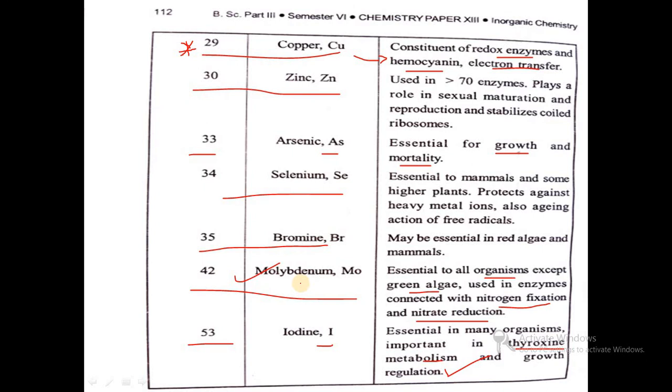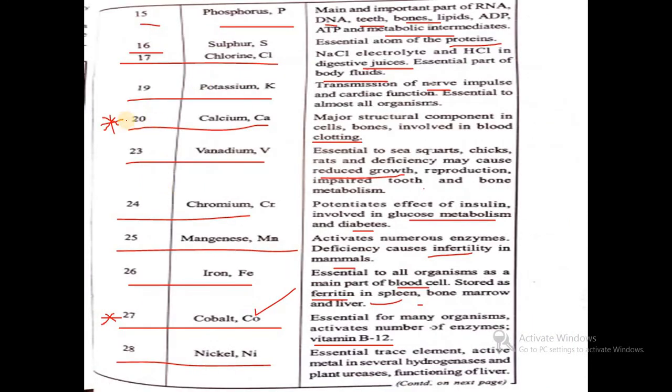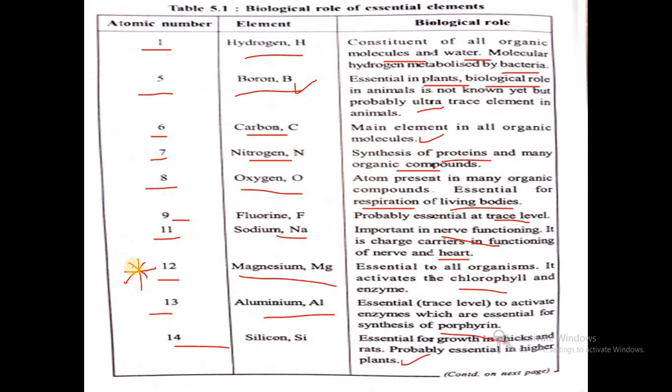In entrance exams, they ask 2 to 3 questions on what we have marked here, that is number 29, then calcium, then about cobalt, and then about magnesium. So these are the frequently asked questions in multiple choice of entrance and in our exam. So this is a very important topic.